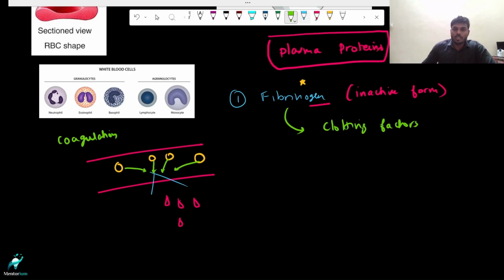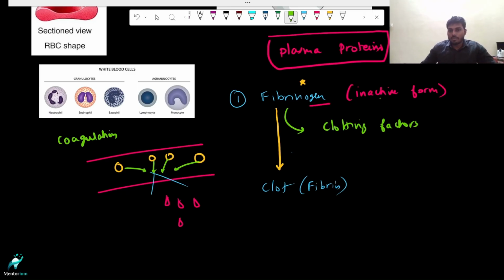Normally this fibrinogen, as I said earlier, is in inactive form. For this fibrinogen to get converted into an active form, we need several clotting factors. A cascade of events, a series of events, is going to take place, through which fibrinogen will get activated and form a clot, and that is what we call fibrin. So this step involves several events.